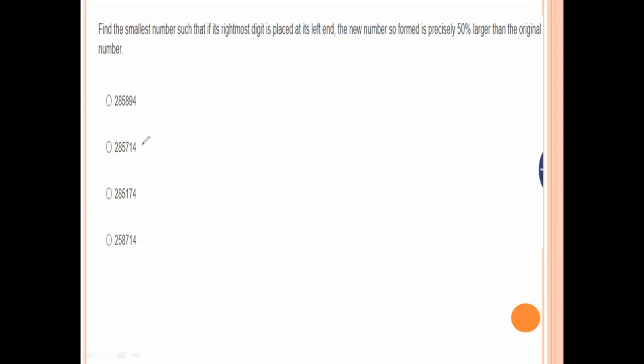First, check the least value, 285174, which converts to 428517. This is not 50% larger than the original.